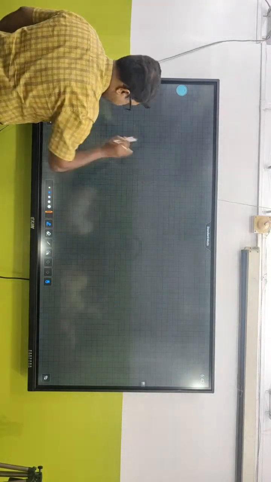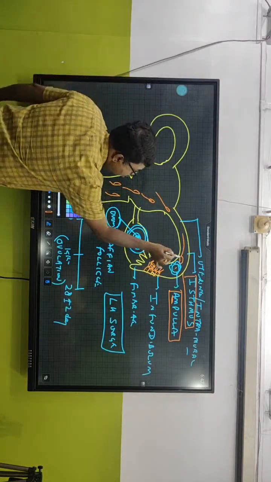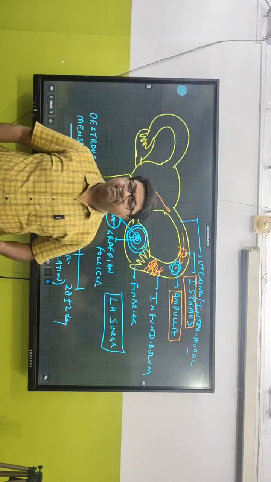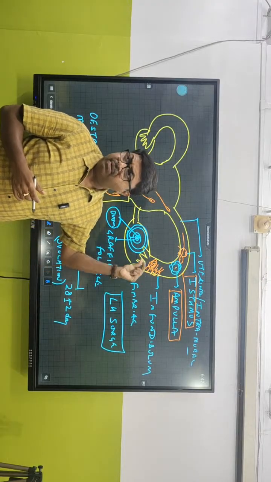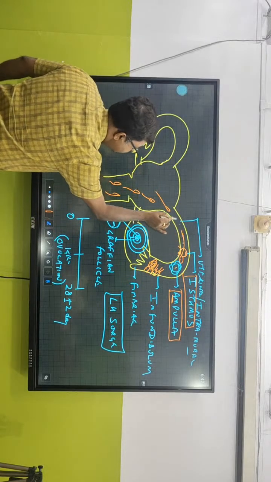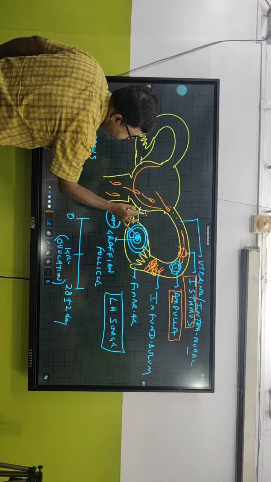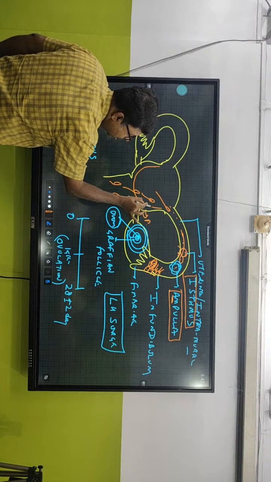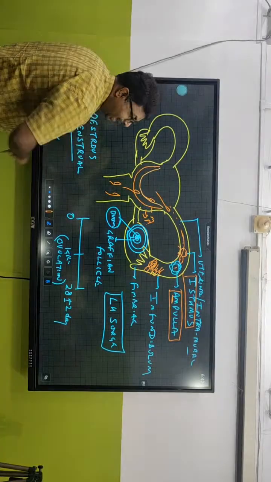Now this zygote, after forming over here, do you think it is going to get implanted in the fallopian tube? No, because the fallopian tube diameter is very, very small. The zygote cannot survive there. It cannot increase in number. So it needs to come down slowly inside the uterus. In the uterus, from the basic idea that you had, there is the perimetrium, the outer layer, the middle layer called myometrium, and an inner layer called the endometrium wall.